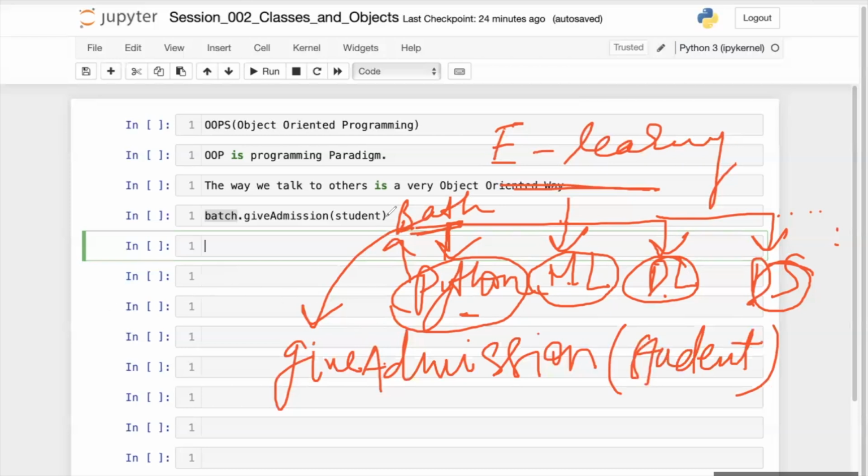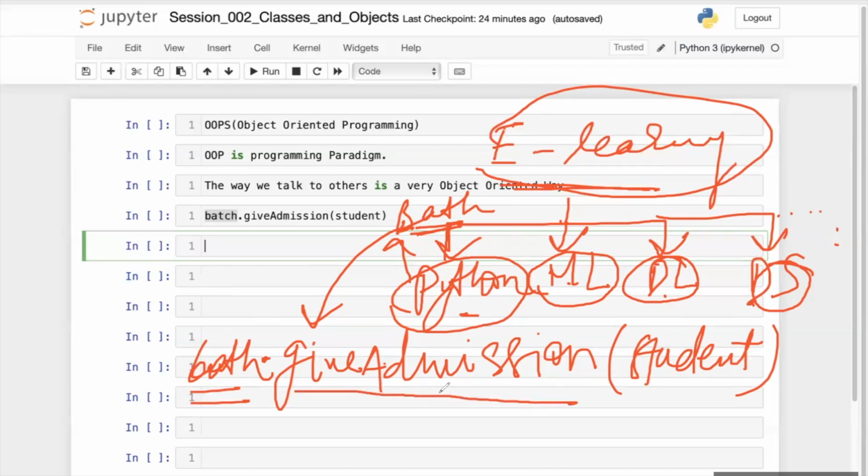So basically, inside this e-learning company, there are batches, which are the objects. This batch has a certain functionality. Which functionality is that? Give admission. And to whom? To the students.